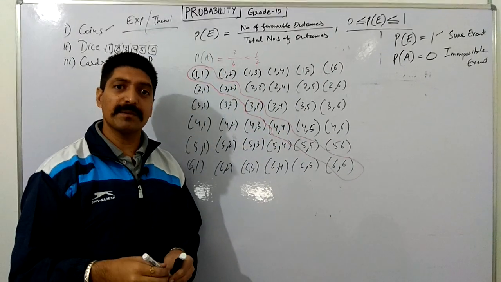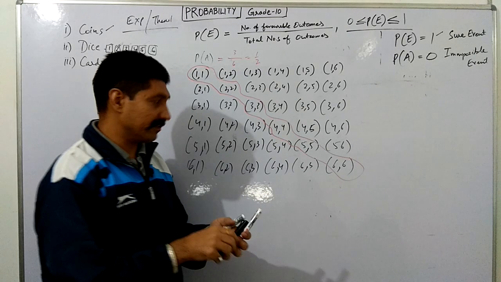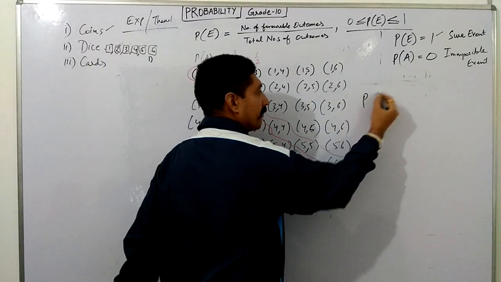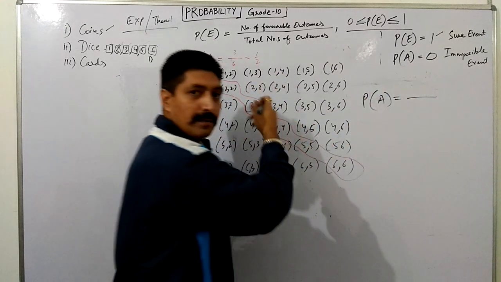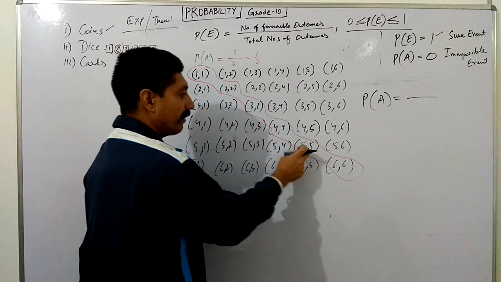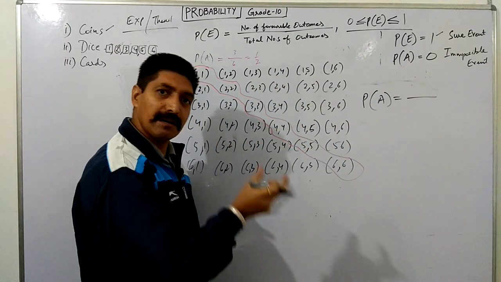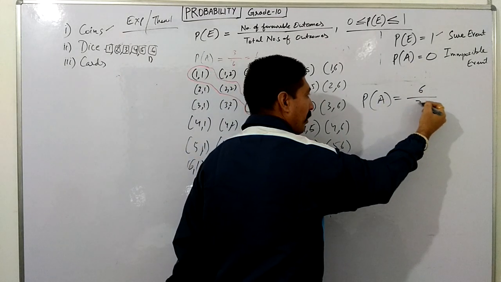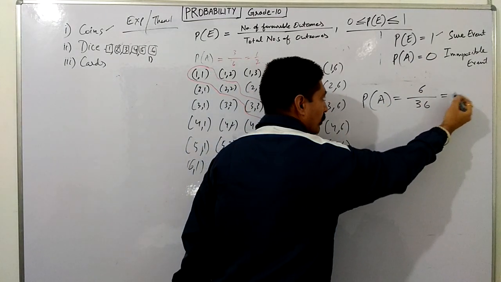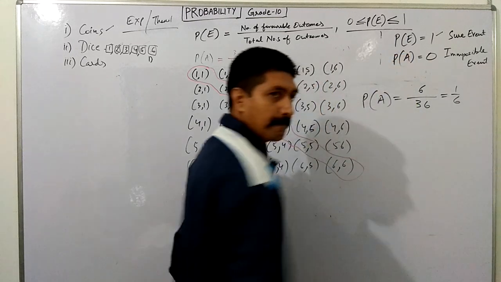So what is the probability? The probability of event A is always equal to the favorable outcomes over total outcomes. They are (1,1), (2,2), up to (6,6), where the same numbers appear on the throw. So it is 6 upon 36, which is 1 by 6.